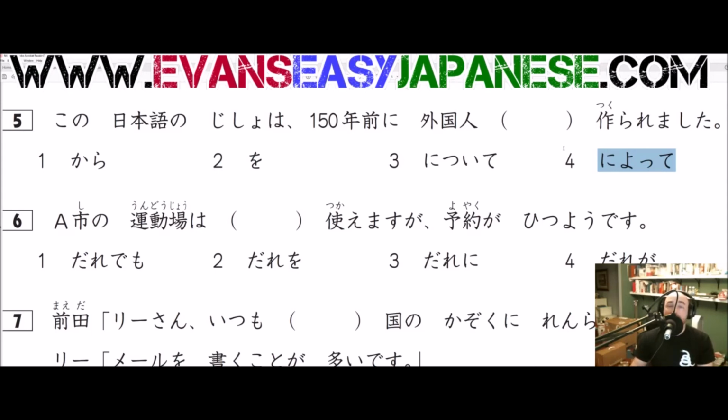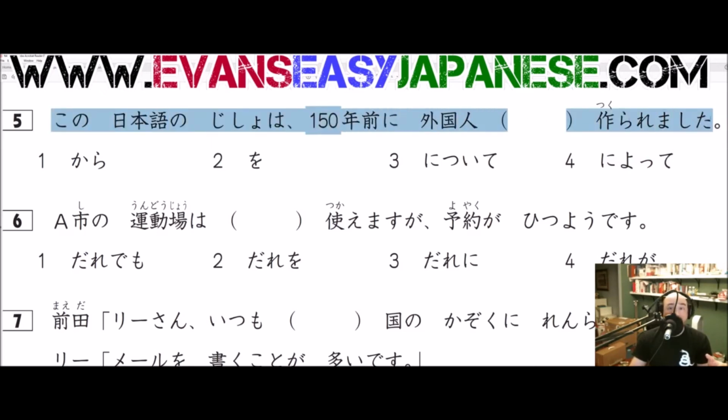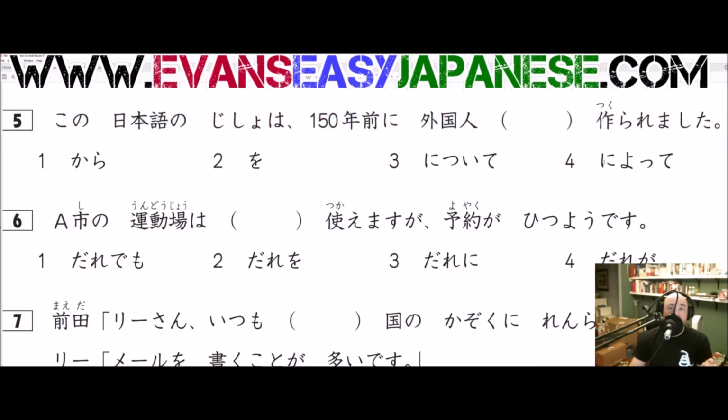Okay, the other translation is very closely related to the fact that we have a passive verb here. And what we're most likely trying to say is actually that this dictionary was made by a foreigner 150 years ago. The ni particle in a passive sentence tells us by whom the action was done. So the dictionary is the subject, and it was made by the foreigner, the niyotte.